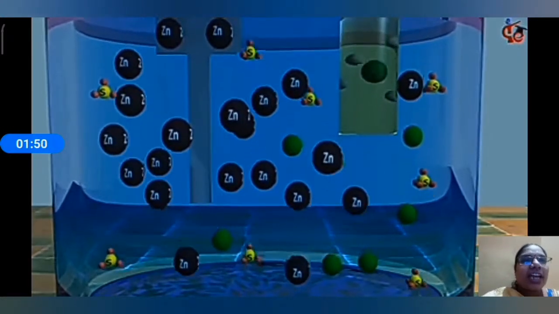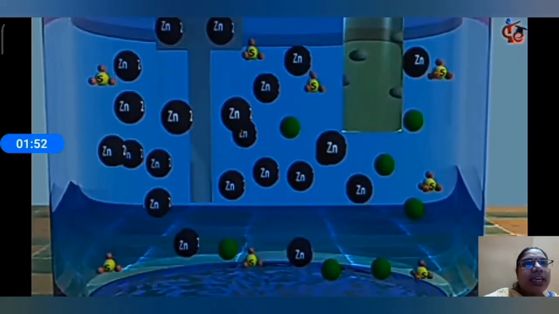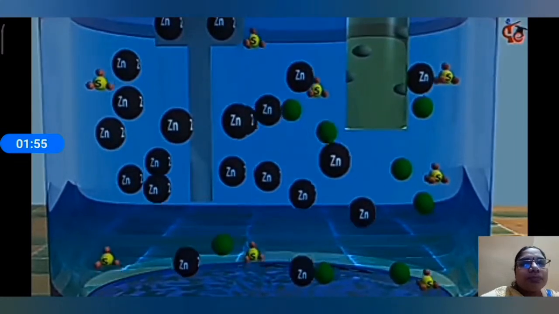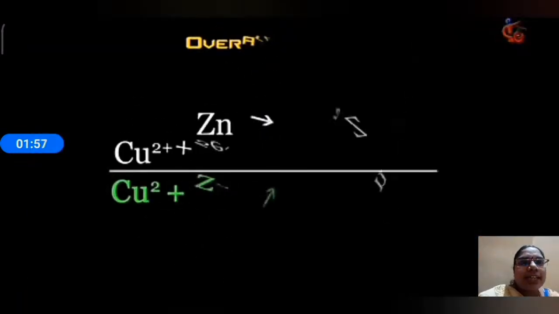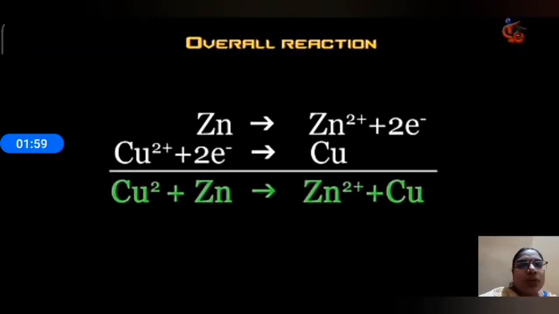So the reaction can be continuously processing here, and the total reaction is like that: Cu+2 plus Zn gives rise to Zn+2 plus Cu.